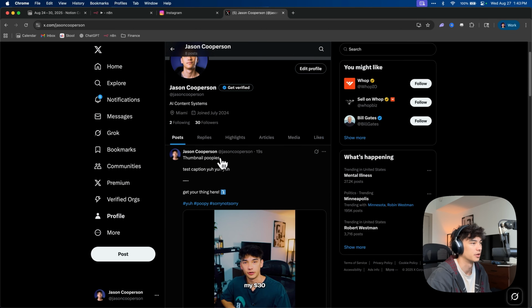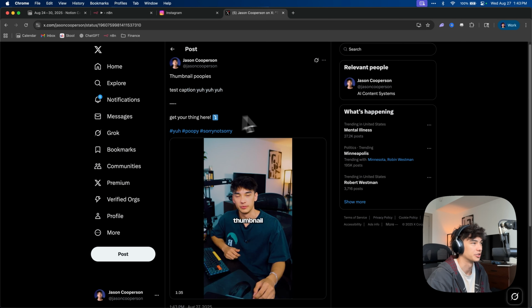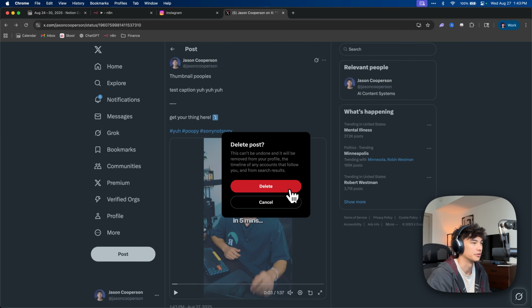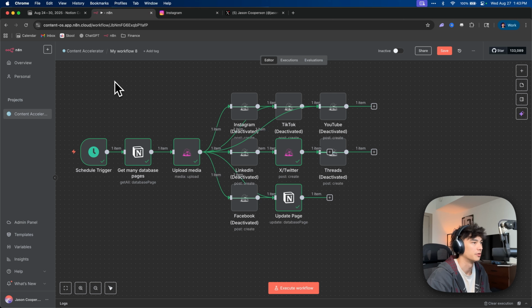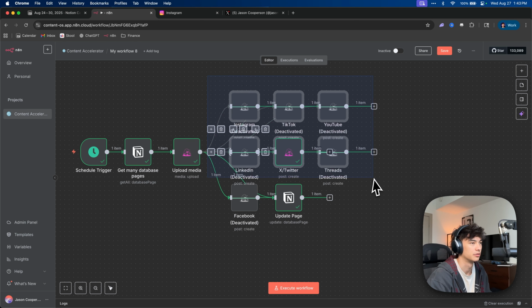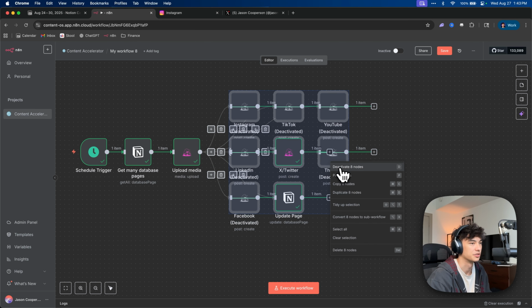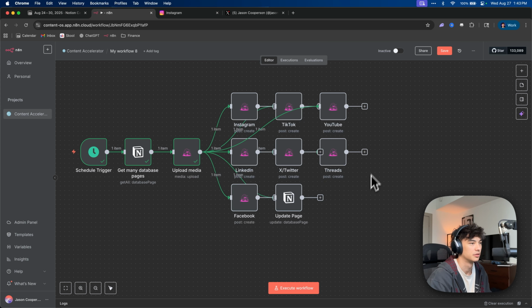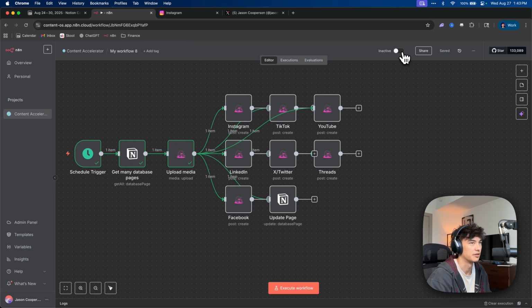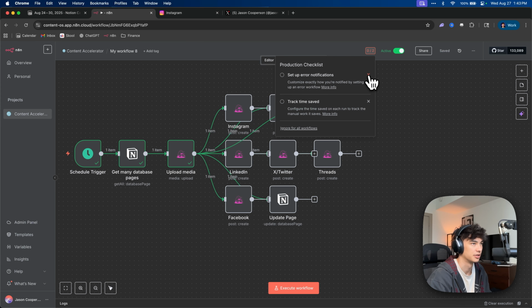There we go. Thumbnail poopies, text caption, yeah, get your thing here. Okay, cool. Let's delete it. But yeah, boom. So basically we're good to go now. Now we can just activate all these, click save, and then we can turn this live.